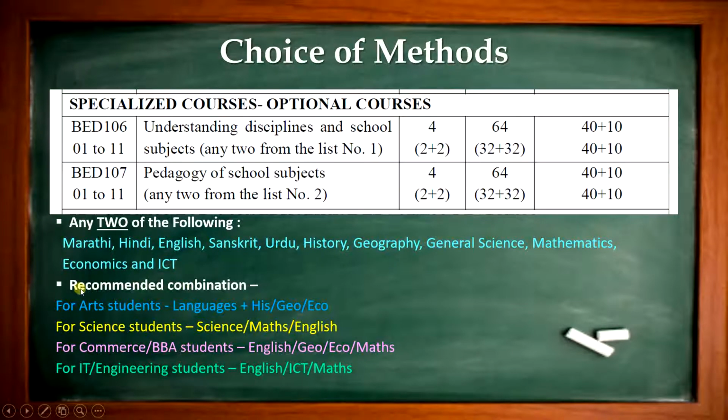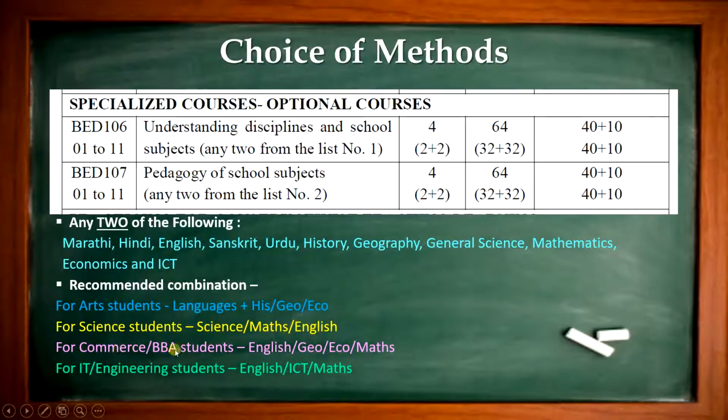Now how should the combination be? I have recommended a combination of subjects for the arts student. Select any one language and select any subject for social studies. For science students who have done BSc MSc, they can select science, maths and English. Any 2 out of these 3, because some students face difficulty understanding mathematics, so they do not go for mathematics. Instead of that, they go for English. So out of 3 subjects you can select any 2.